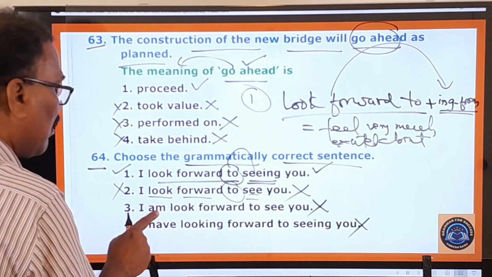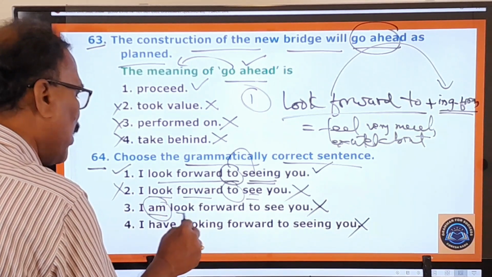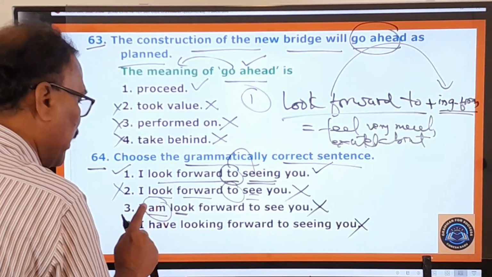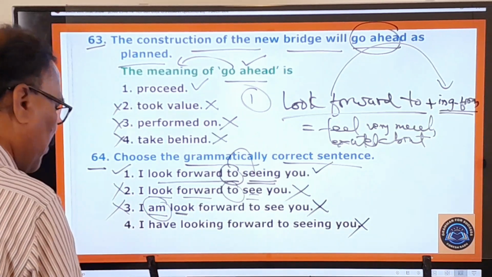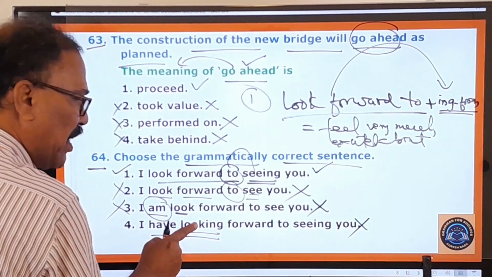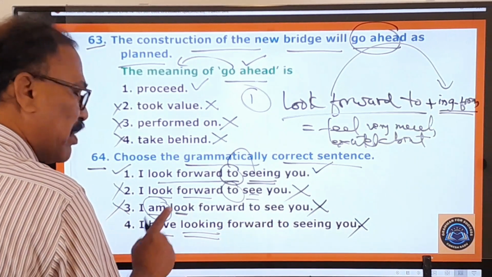And here you look at the third sentence. I am look forward to. See, after am, the verb must be in the ing form. But it is not so. I am looking, that must be there. But here, I am look, absolutely grammatically incorrect. So therefore it's wrong. I have, after have, past participle form of the verb must be there. It must have been like this. I have looked forward to. That must have been the sentence.